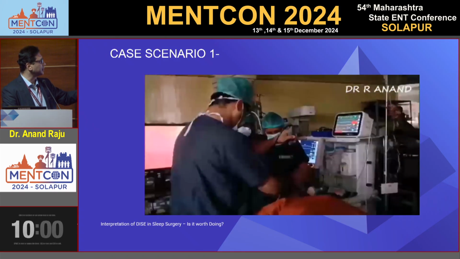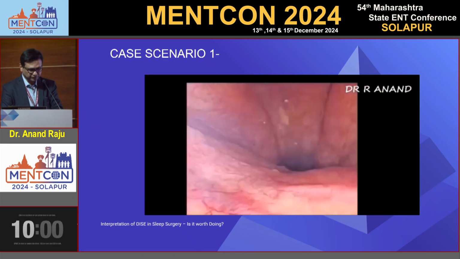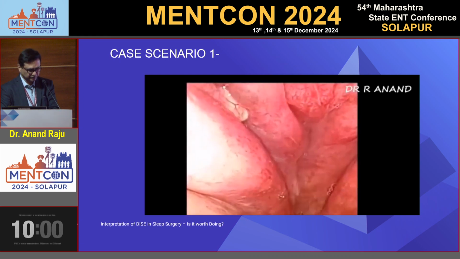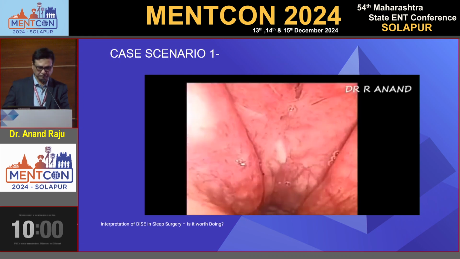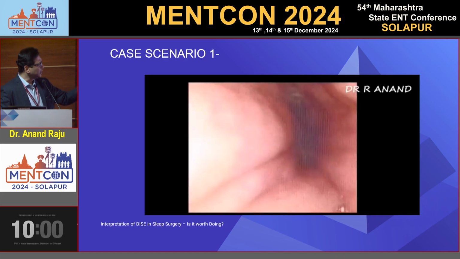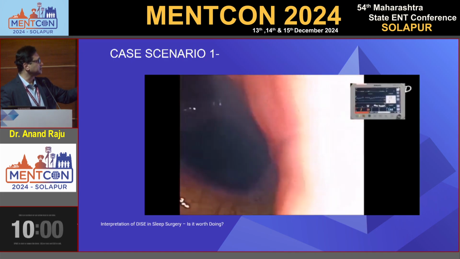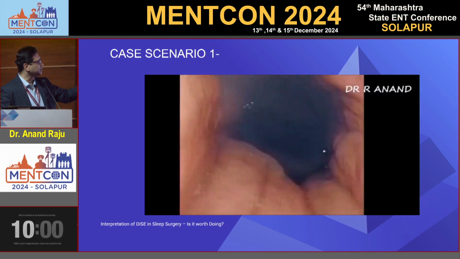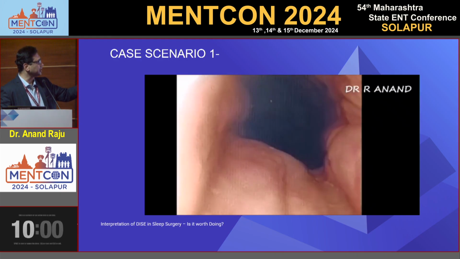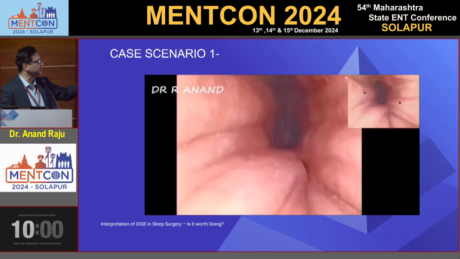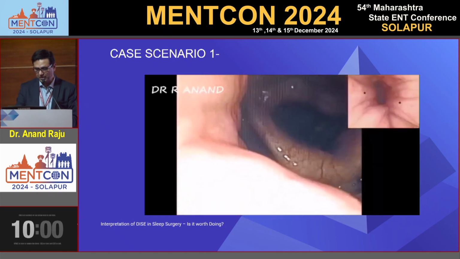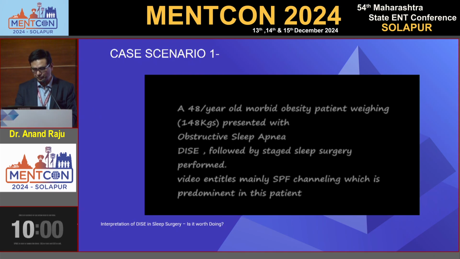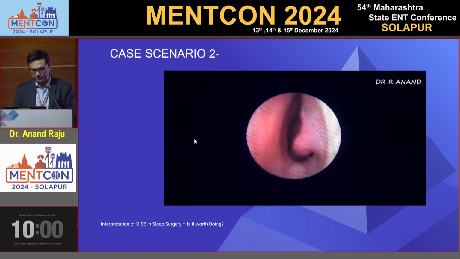So we do a drug-induced sleep endoscopy. It's only salpingopharyngeal fold causing the collapse, actually. So the velum is okay, the larynx is okay, epiglottis is okay, tongue base, everything is okay. Only the salpingopharyngeal fold is causing collapse. What I do, actually, is a channeling of this thing.